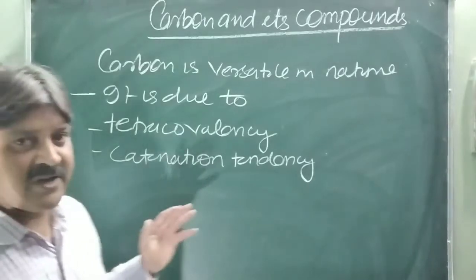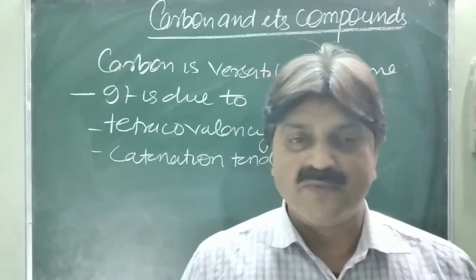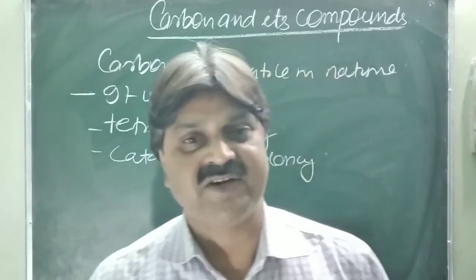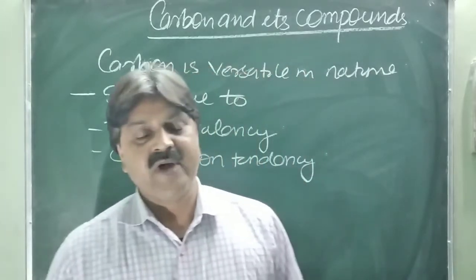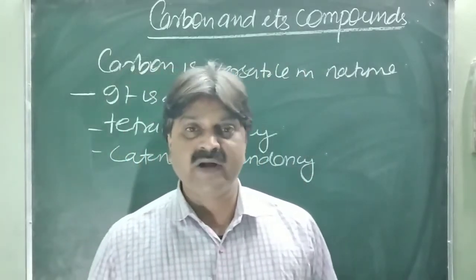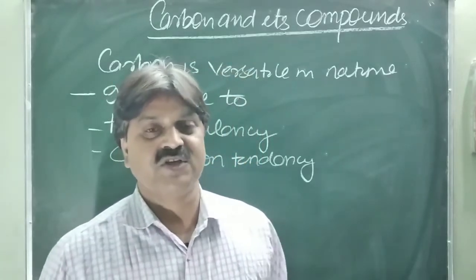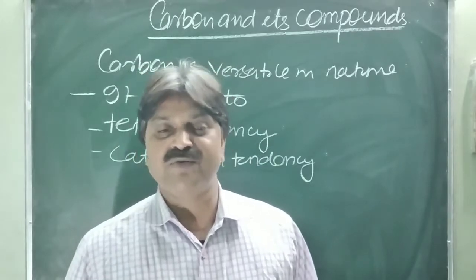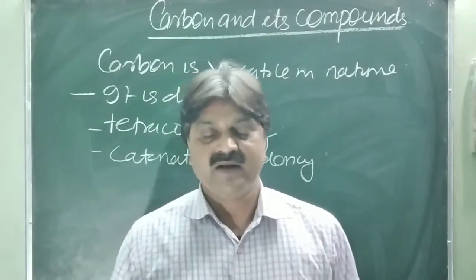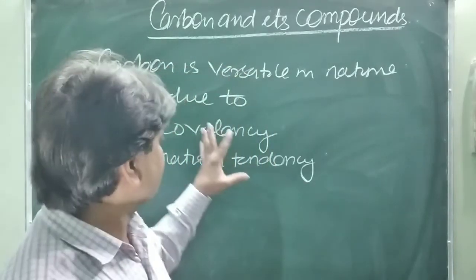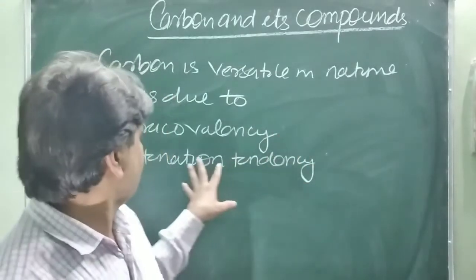Actually, everything happens in chemistry to achieve the stable octet structure. Metals and non-metals achieve their stable structure by losing and gaining electrons, that is, the formation of ionic compounds, whereas carbon forms covalent compounds. Later we will discuss the bonding nature in carbon compounds. But before this, why can carbon not form ionic compounds? Basically it forms covalent compounds, which we will discuss later. Here the versatile nature of carbon is due to tetracovalency and catenation tendency.